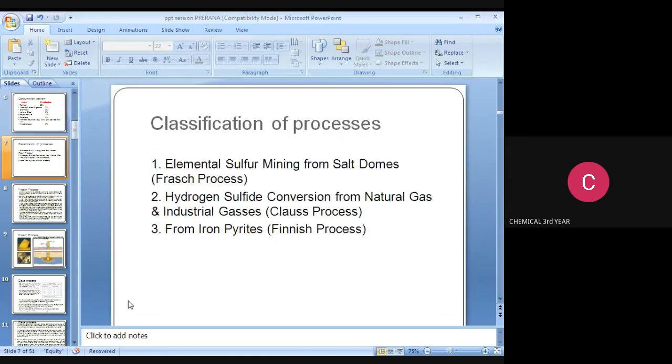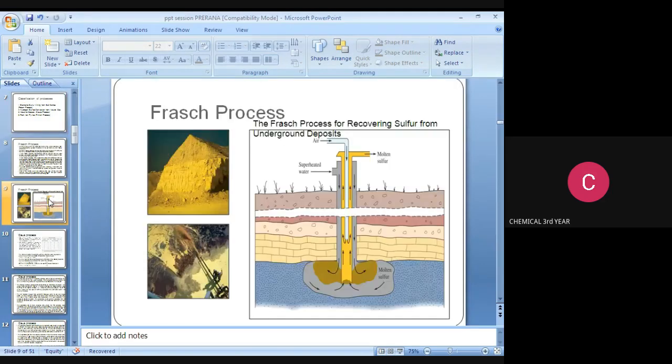Next, classification of process. There are three types of classification of process. One is elemental sulfur mining from salt domes, that is the Frasch process, and second one is hydrogen sulfide conversion from natural gas and industrial gases, that is the gaseous process, and third one is from iron pyrites. These are the three classifications of sulfur production process. The next, the Frasch process.